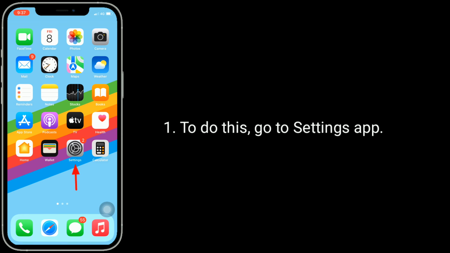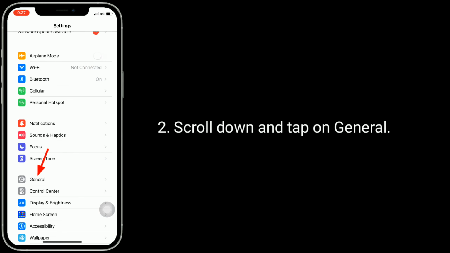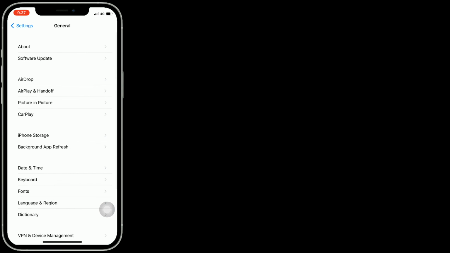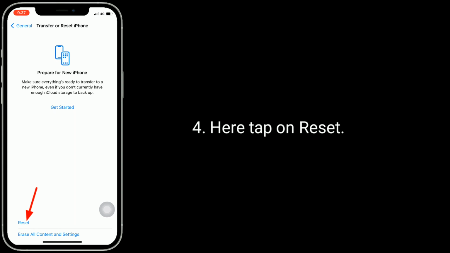To do this, go to Settings app. Scroll down and tap on General. Again scroll down and tap on Transfer or Reset iPhone. Here tap on Reset.